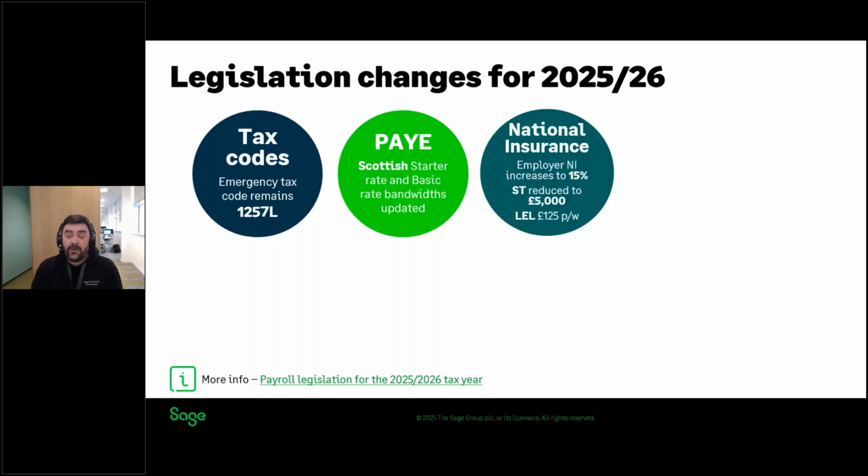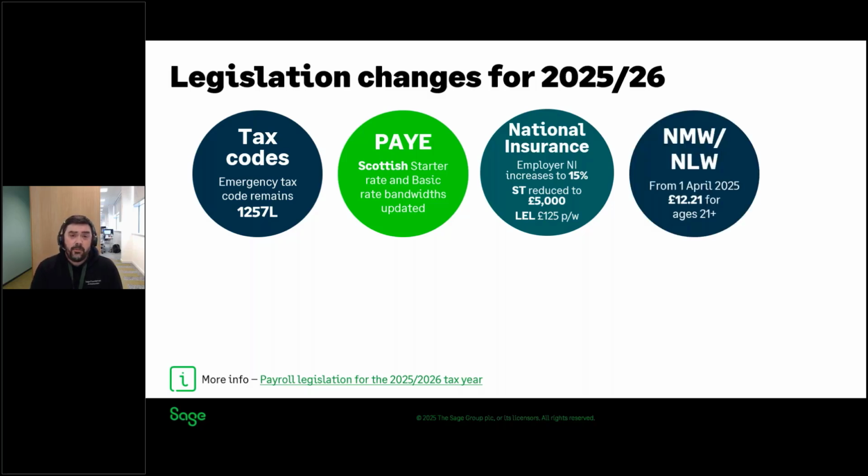National insurance is the area where there have been quite a few changes for the new tax year. So the employer national insurance rate increases from 13.8% to 15% on earnings above the secondary threshold. And the secondary threshold has been reduced from £9,100 per year down to £5,000 per year. So clearly this will mean an increase in employer NI costs moving into the new year. In addition to that, the lower earnings limit has gone up to £125 per week. So that's the level of earnings that are required to qualify for the statutory payments.